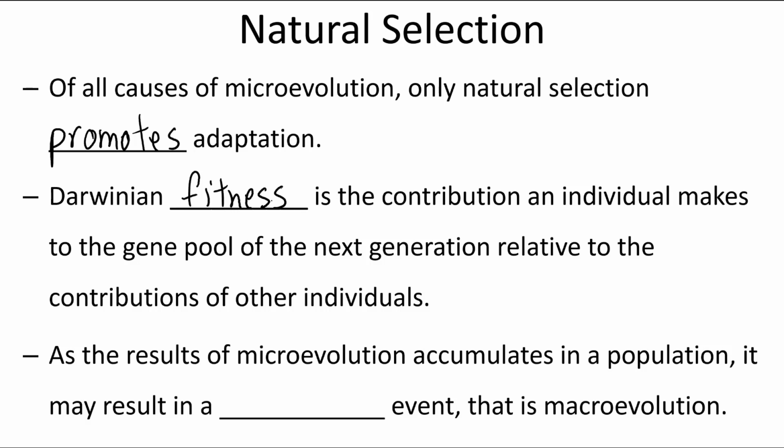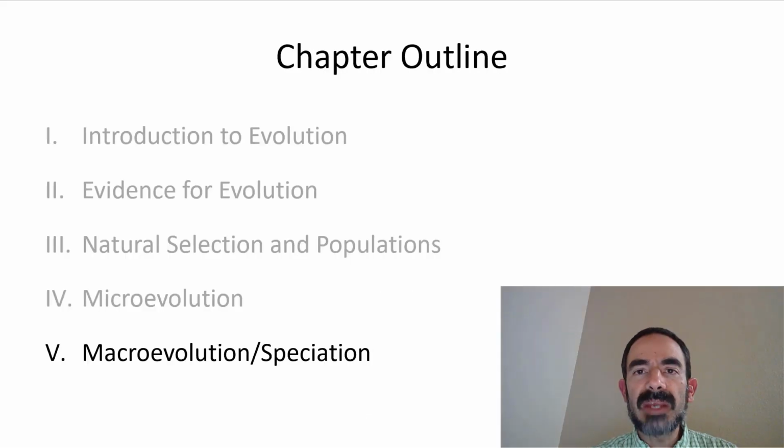As the results of microevolution accumulate in a population, it may result in a speciation event. This is macroevolution. So how does microevolution give rise to new species? That's what we'll be talking about in our next video.